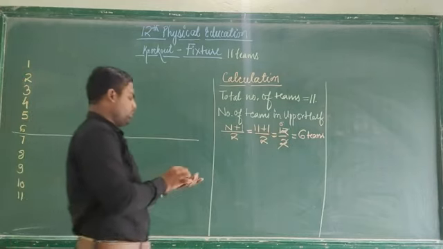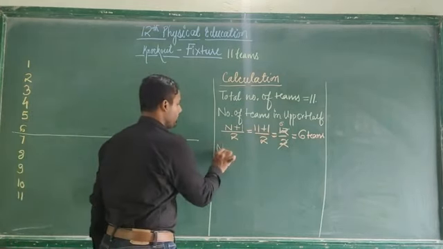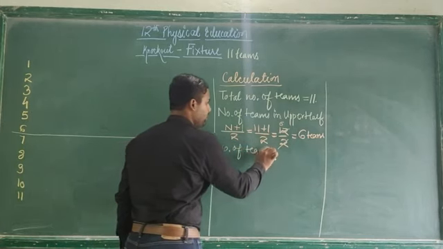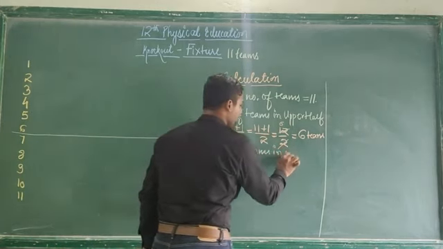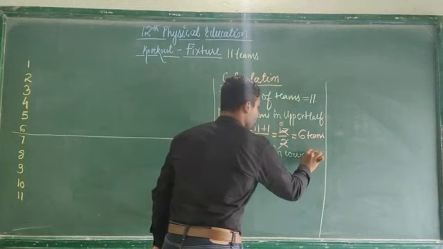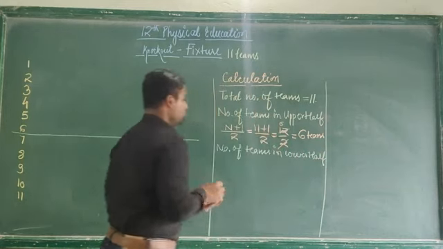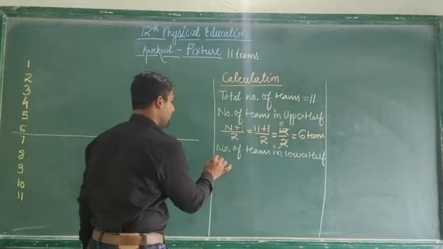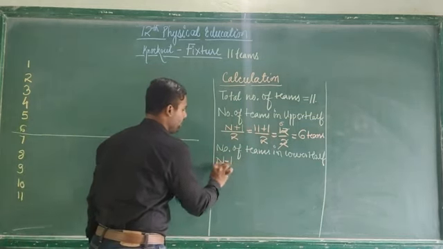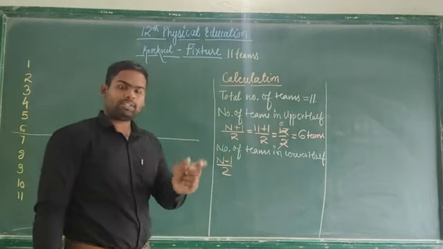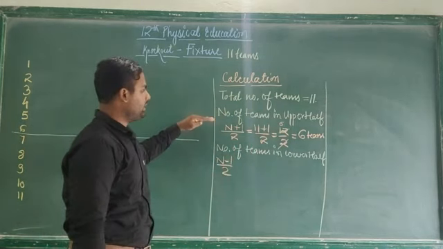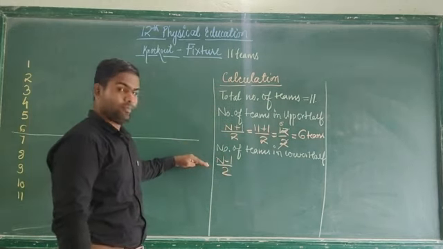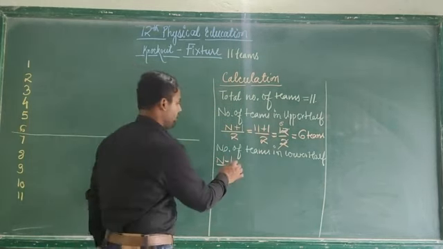So again there is a formula for that. Number of teams in lower half. So what's the formula for that? To divide the number of teams into the lower half, we have a formula here: n minus 1 divided by 2. You will always have to keep in your mind, when you want to divide the number of teams in upper half and lower half, for lower half it is n minus 1 divided by 2.